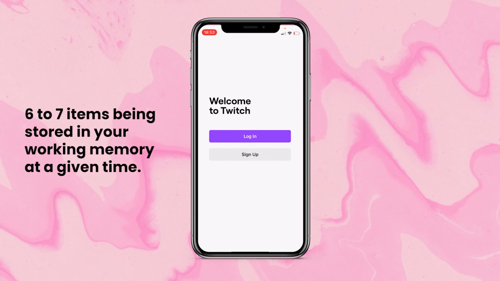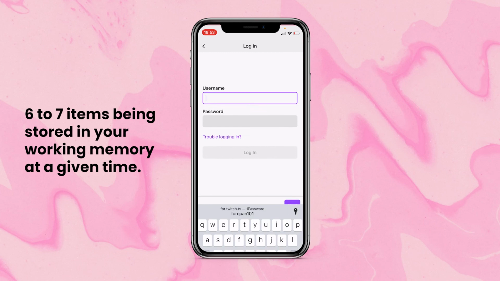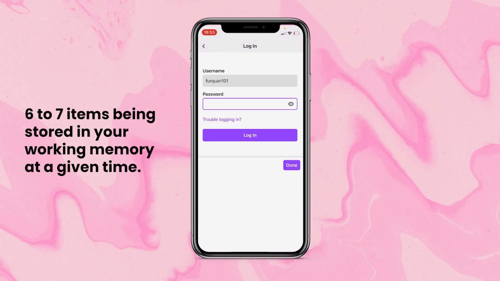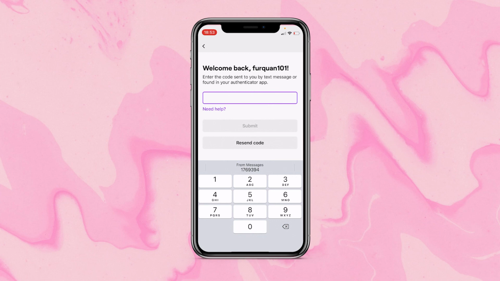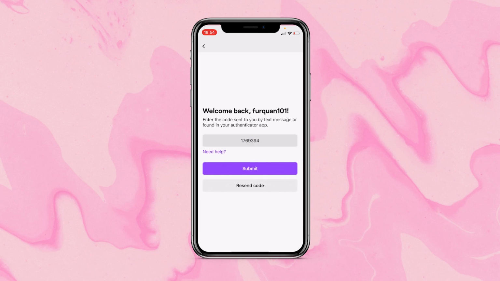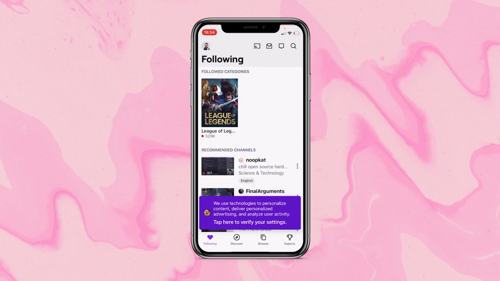A common thing that a lot of apps do when they ask you to log in is to enter verification codes, and these are usually 6 to 7 digits. The reason being, if they ask you to enter anything longer, it will be really hard for you to remember. Luckily in iOS, they automatically copy and paste this in for you. However, this might not always work all the time. So we'll just quickly enter that OTP code, and you can see it's around 6 to 7 digits. And we're signed in straight away into Twitch. So that's an example of how Miller's Law is being used in the Twitch app.